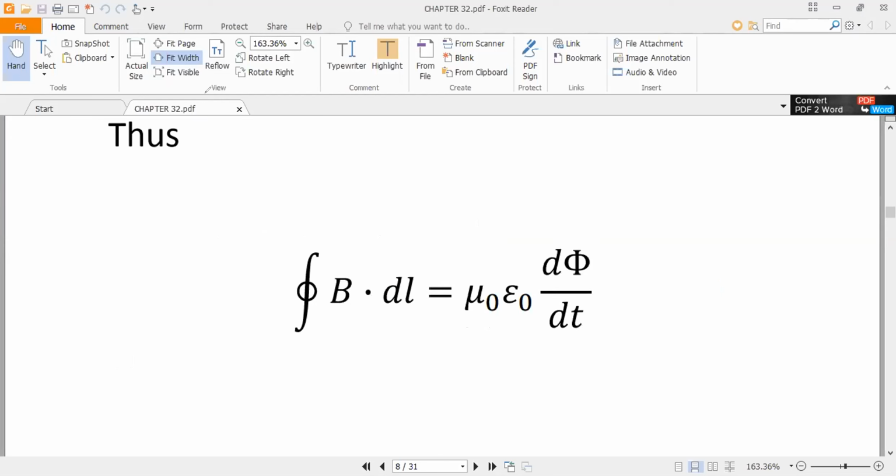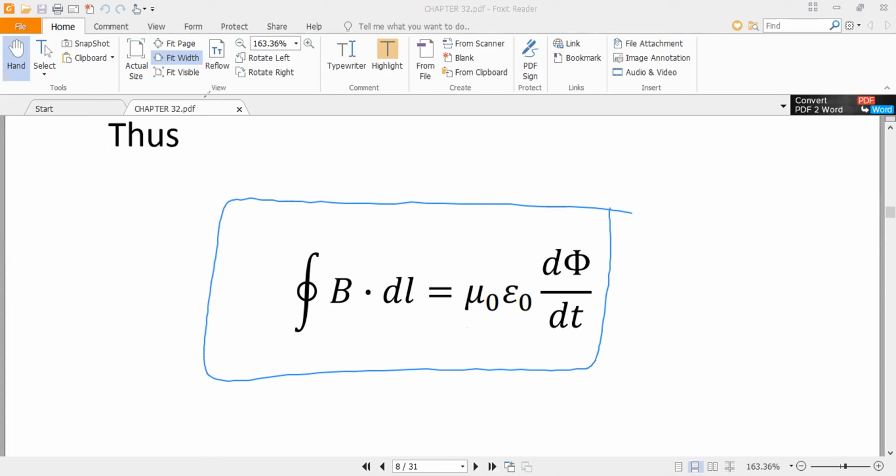Okay, so now we will use this equation, this is Ampere's law, and we will be using this law to calculate, because in this equation the magnetic field is produced due to the changing electric flux. So we will use this term: the changing electric flux is producing the magnetic field.